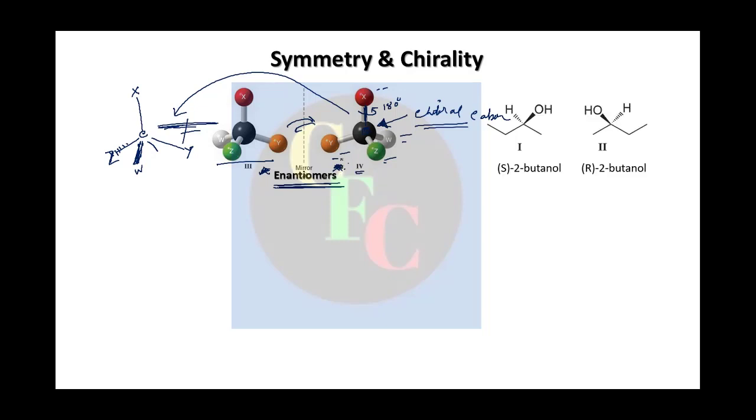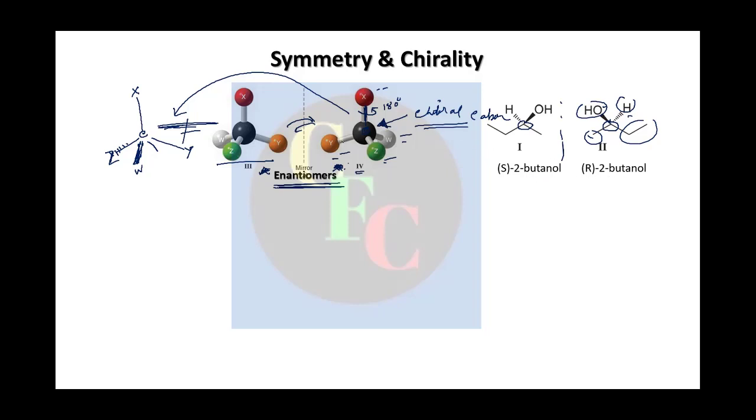Okay, so this was the same case as we saw in the last slide, with 2-butanol. So here is the chiral carbon, and there are 4 types of groups. See, in this case you have hydrogen, hydroxide, a methyl group and an ethyl group. So there are 4 different types of groups attached to this carbon. That's why the mirror image is not superimposable, and that's why they are called chiral, right?